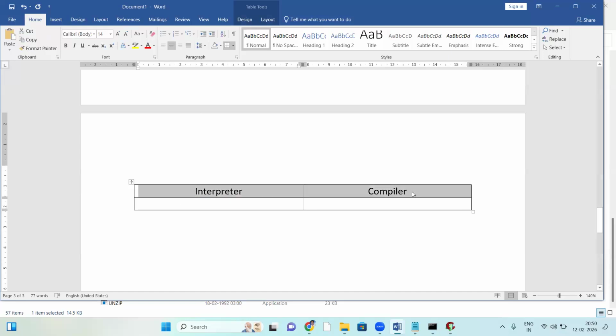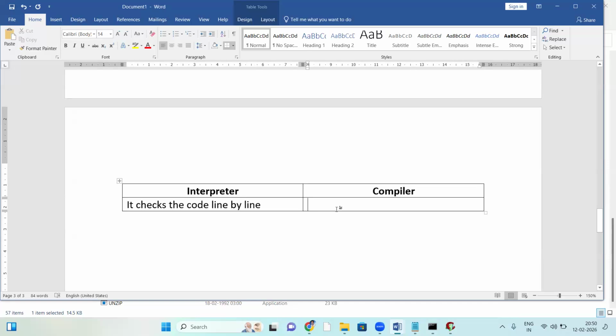So what's the difference between these two? First, the interpreter checks the code line by line.